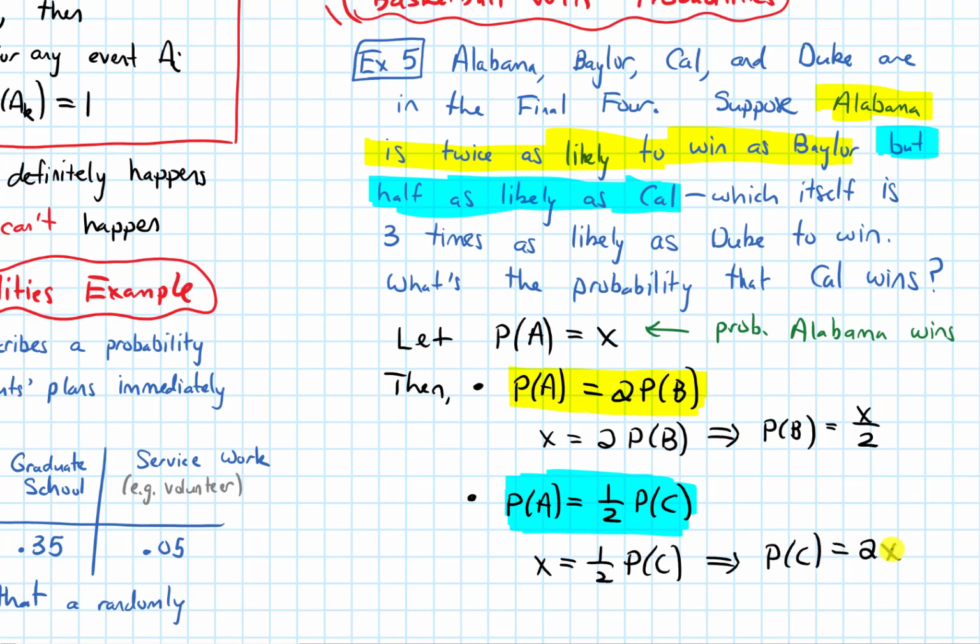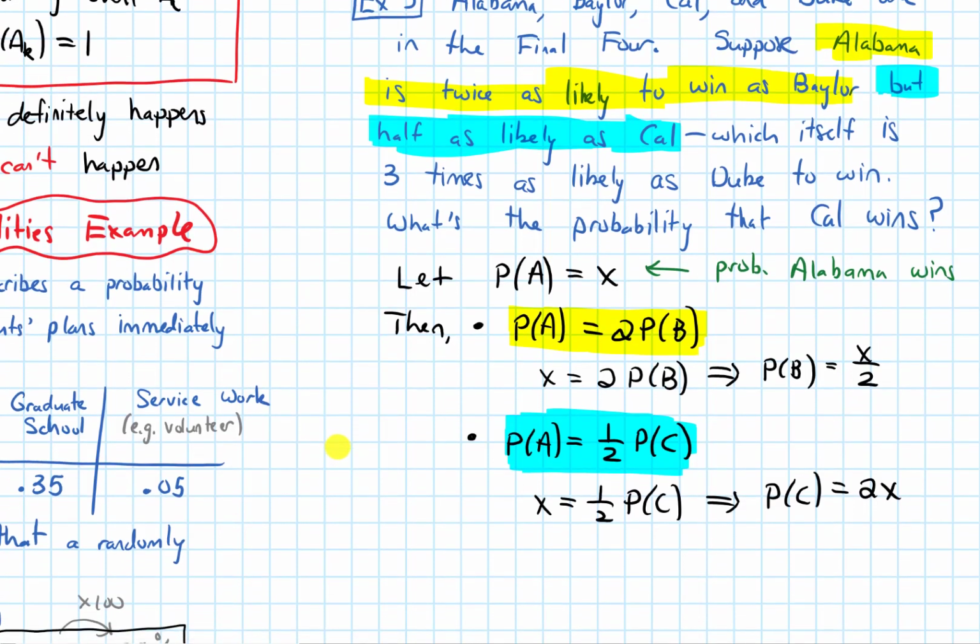Nice. There's one more of these equations I can set up. The last piece of information I can convert to an equation is when the sentence says Alabama is twice as likely to win as Baylor, but half as likely as Cal, it follows that up by saying, which itself is 3 times as likely as Duke to win. The "which itself" is referring to the last team that was mentioned. So Cal itself is 3 times as likely as Duke to win.